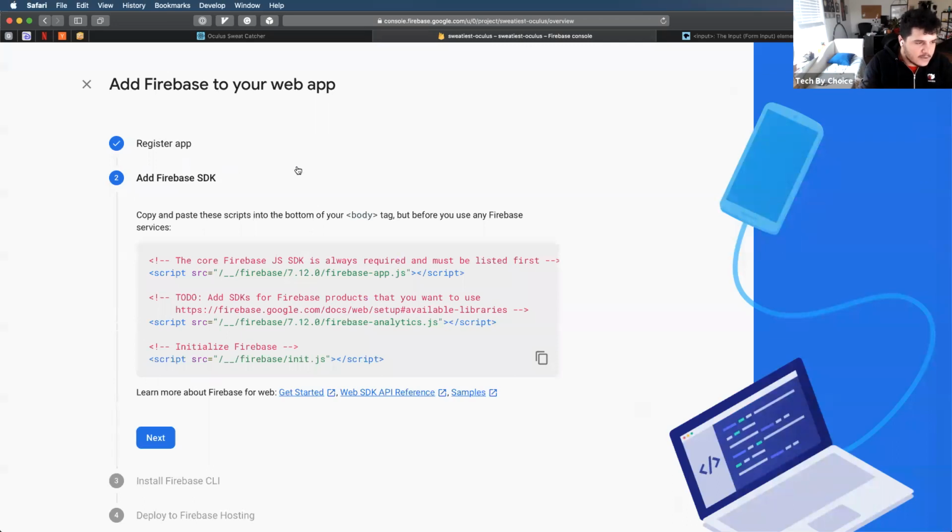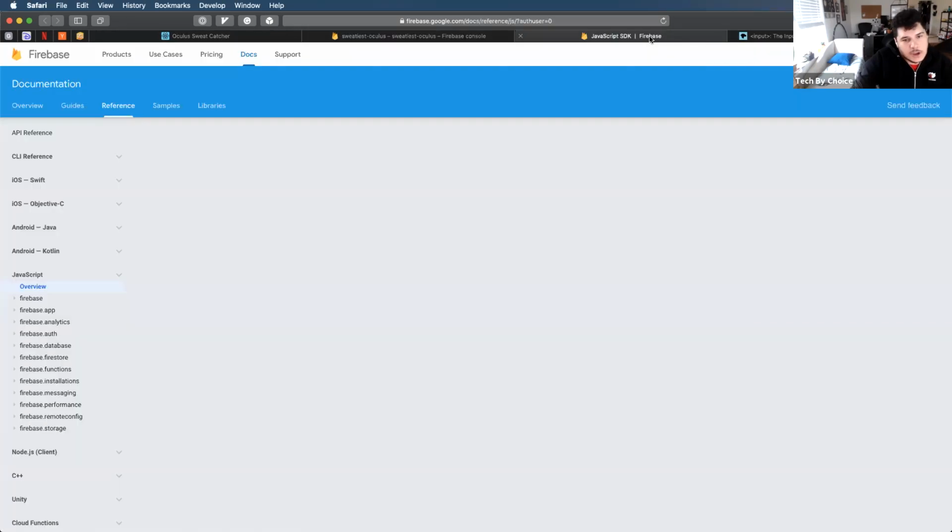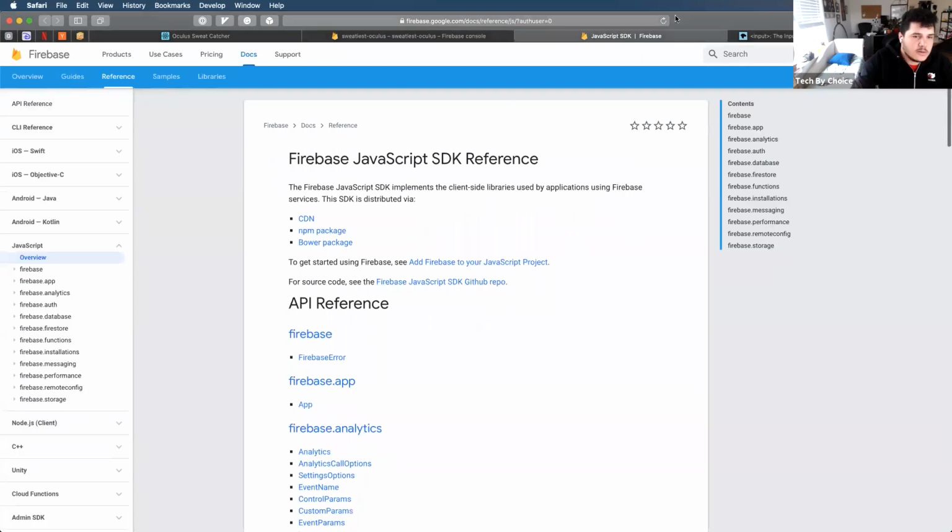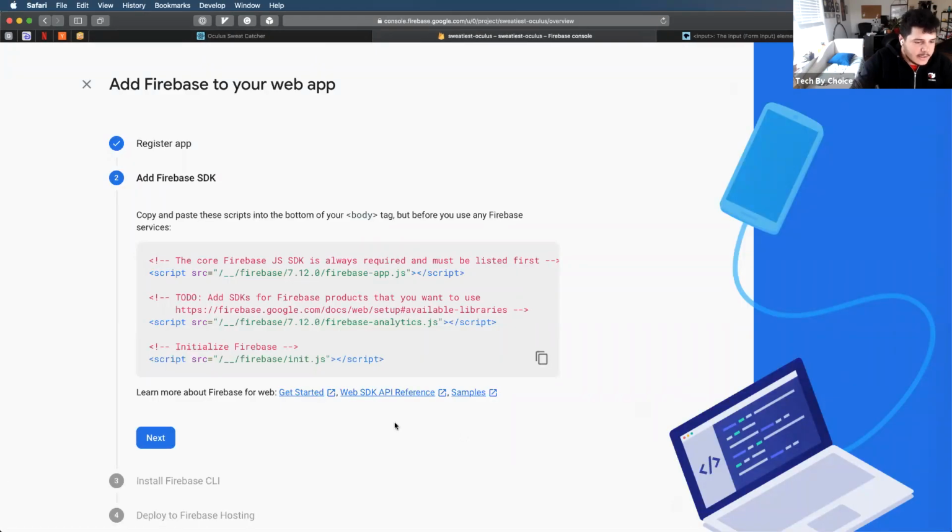And then it's going to tell me that I need to add this Firebase SDK to my application, which I definitely want to do because I'm going to use it as a database. These aren't necessarily the instructions that you're going to follow. And again, I'll send a document after this video detailing that, or you can check the video description below. I'm going to go to this get started link here.